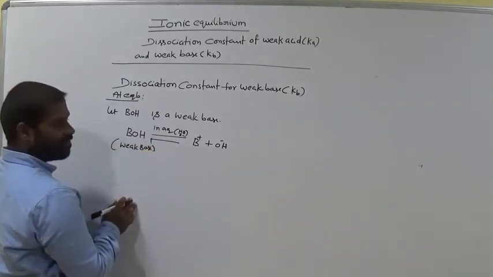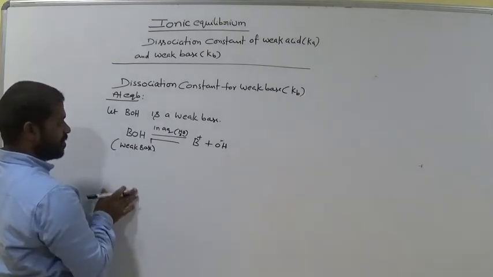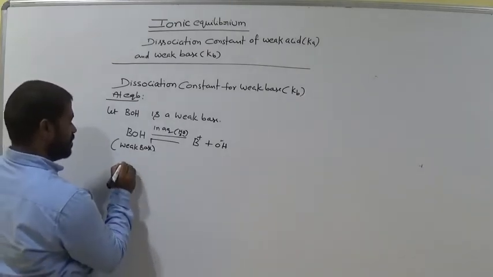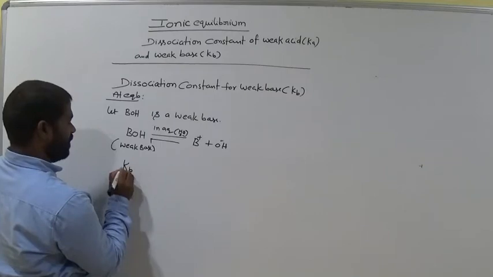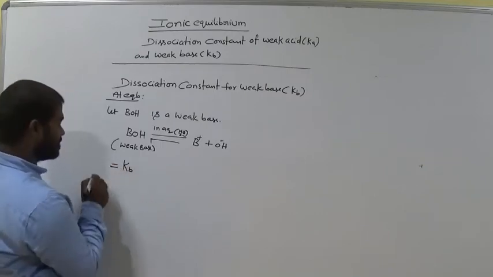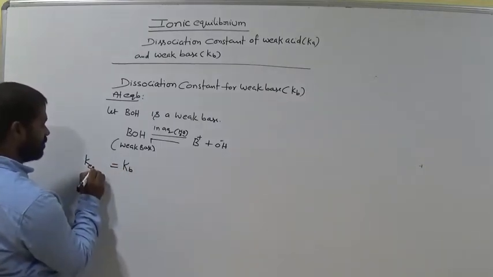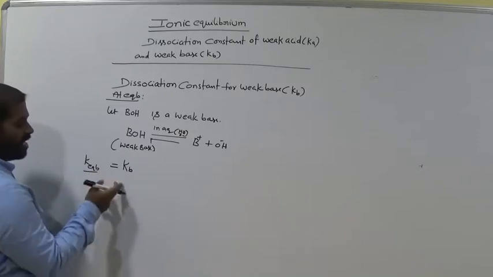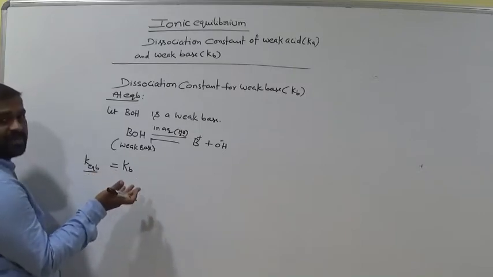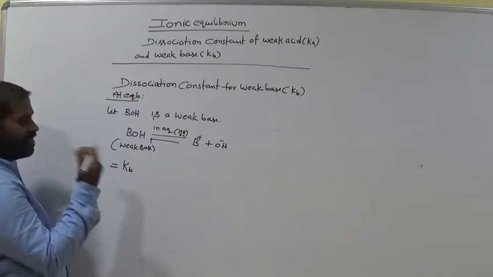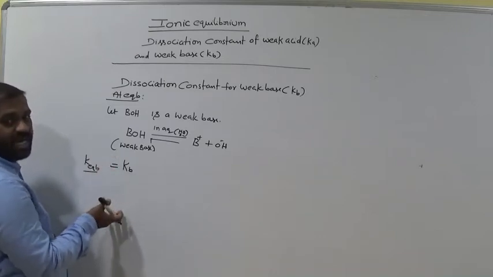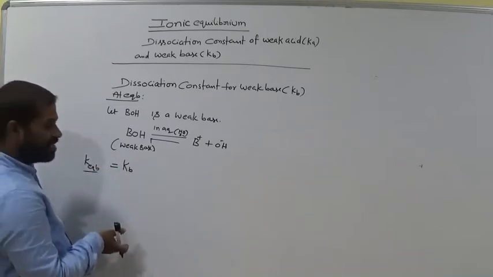Is it clear? Now what is the equilibrium constant? Kb, that is also taken as K equilibrium. Kb is nothing but the equilibrium constant for a weak base. It is a dissociation constant, an ionization constant.